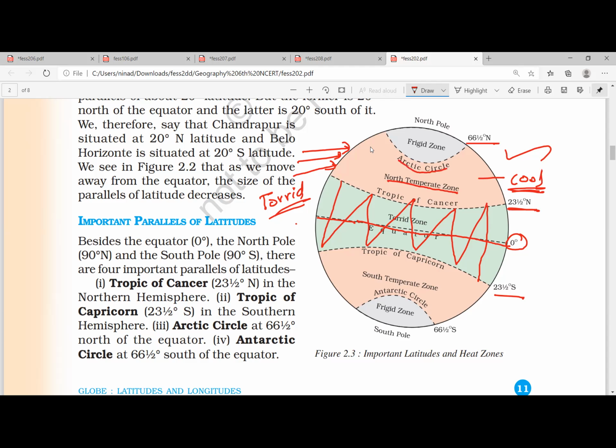Then the Arctic Circle, which is 66.5 degree north. From there till 90 degree, we call it the frigid zone, which is permafrost. Permafrost means permanently frozen.